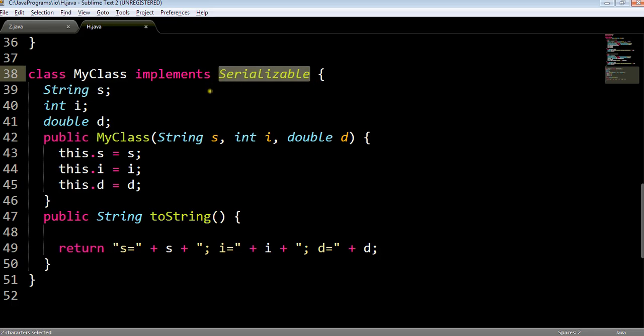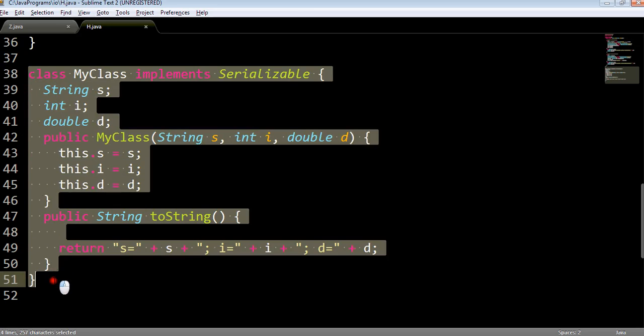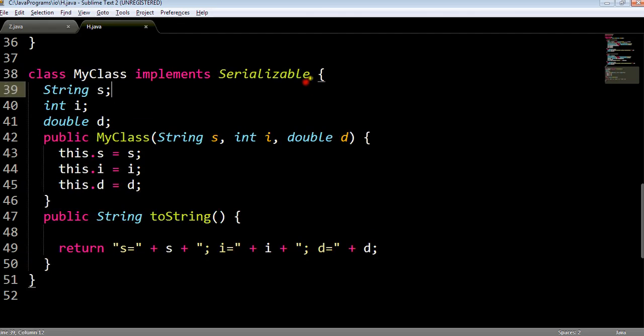Serializable is an interface because I have used the word implements also. So we have to use the word implements if a class wants to implement the Serializable interface. As you can see, this is the definition of class MyClass, and the Serializable interface does not contain any method, so there is no need to override any method. This is only an indication that the object of the class MyClass can be saved into some persistent storage.